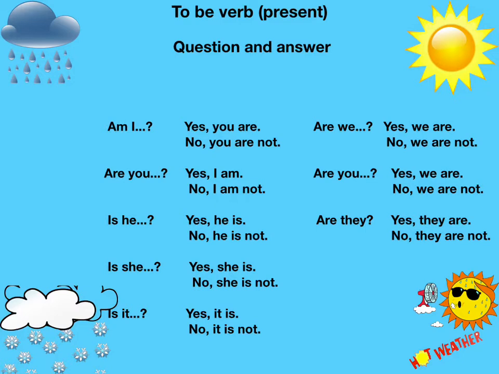For example, am I? Yes, you are. No, you are not. Are you? Yes, I am. No, I am not. Is he? Yes, he is. No, he is not. Is she? Yes, she is. No, she is not.